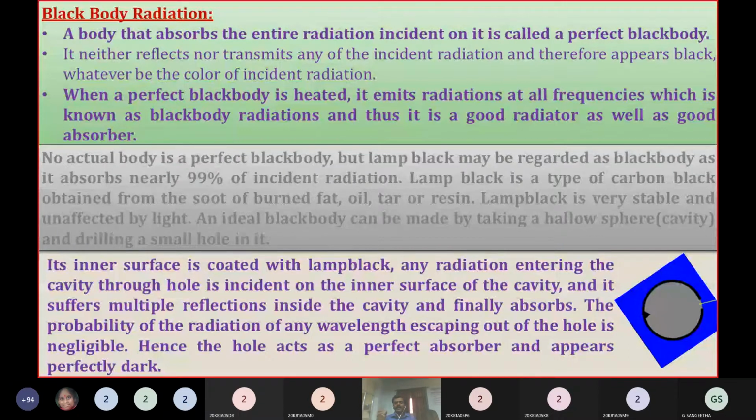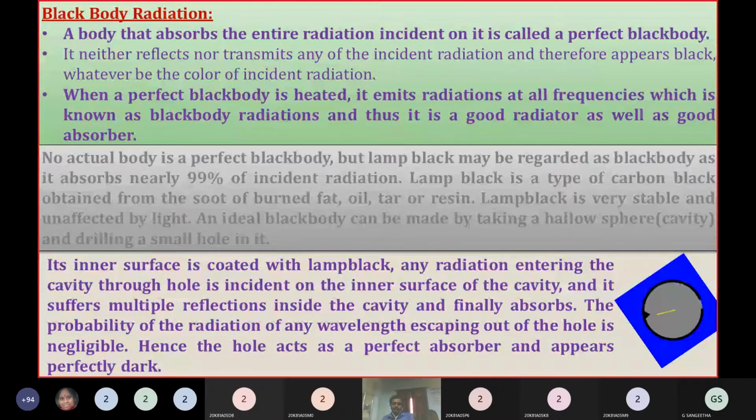It emits radiation at all frequencies, which is known as black body radiation. So whenever you heat the black body, it emits radiation. That radiation we will call black body radiation. So whenever it is at a lower temperature, whatever radiation falls on it, it absorbs the total radiation. Whenever we heat that black body, it will emit all radiation,